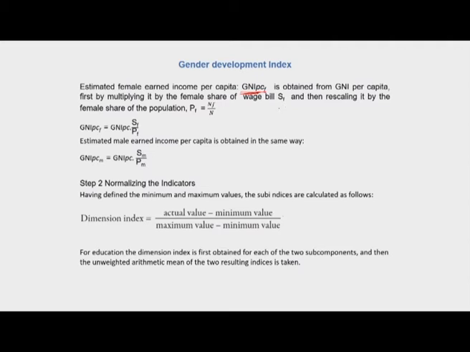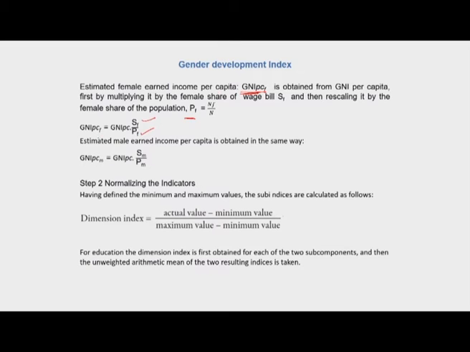It is obtained from GNI per capita first by multiplying it by the female share of wage bill SF, and then rescaling it by the female share of population. So the GNI per capita for females is GNI per capita into SF by PF. SF here basically refers to the female share of the wage bill, and PF refers to the female share of the total population.